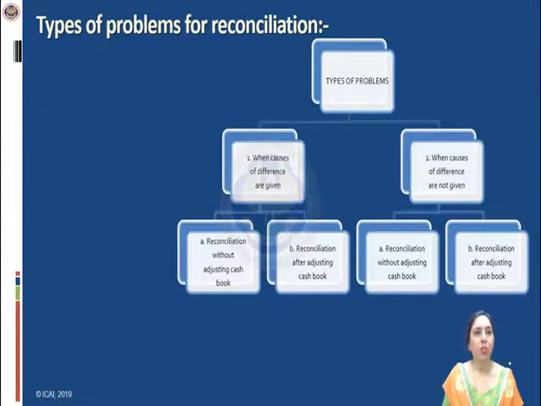Types of problems for reconciliation. There would be broadly 2 categories of problems of bank reconciliation statement. One, when the causes of differences are given, and second, when the causes of differences are not given. Both have further 2 parts. When the causes of differences are given, they can be done either without adjusting the cash book or after adjusting the cash book. Similarly, when the causes of differences are not given, they can be done in 2 ways. First, without adjusting the cash book. Second, after adjusting the cash book.